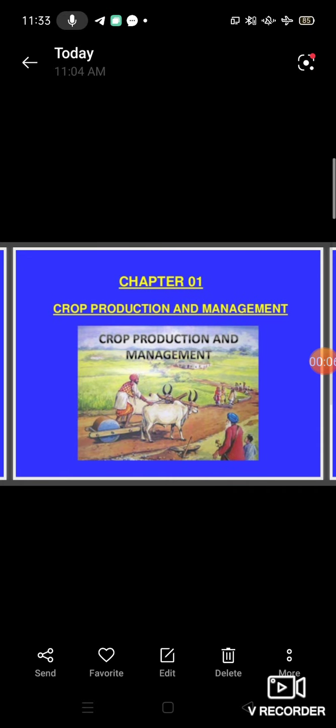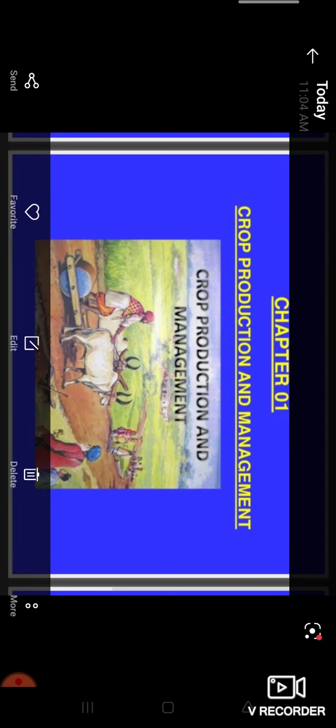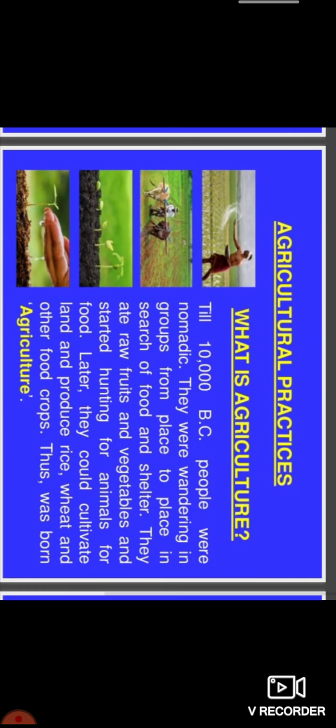Good morning, students. As we have discussed in chapter 1, crop production and management, we have seen agricultural practices. What is agriculture? That also we have discussed: till 10,000 BC people were nomadic. They were wandering in groups from place to place in search of food and shelter.